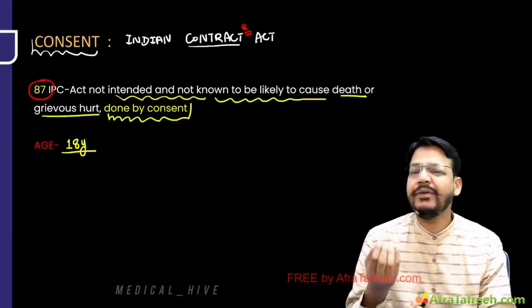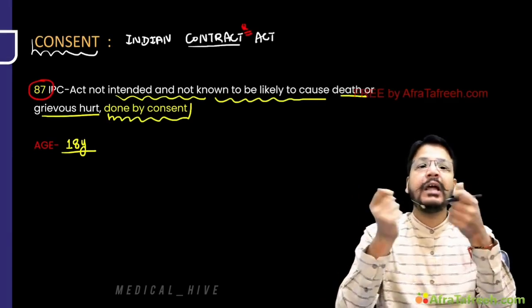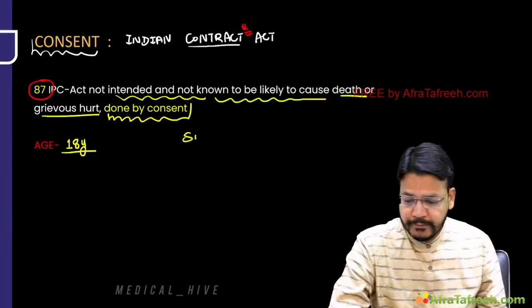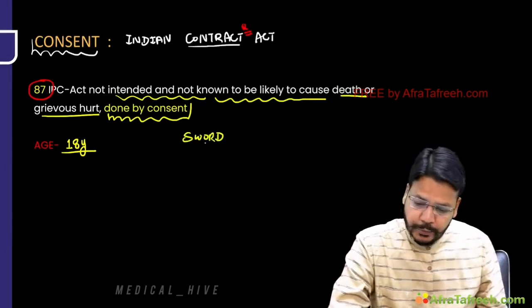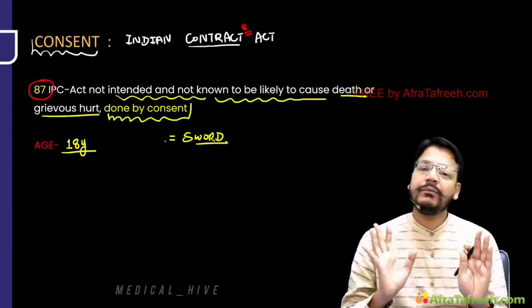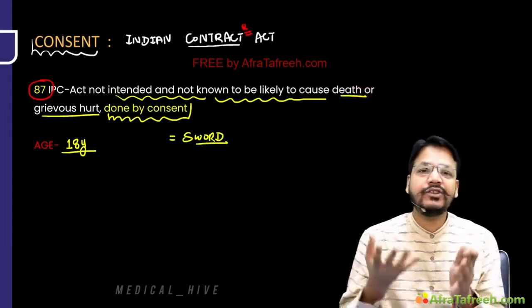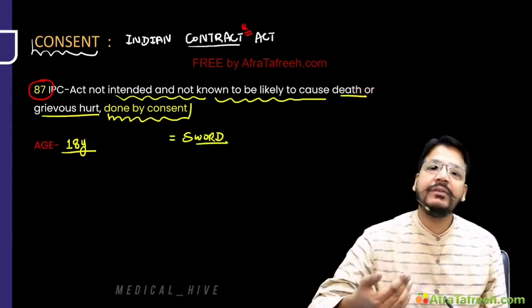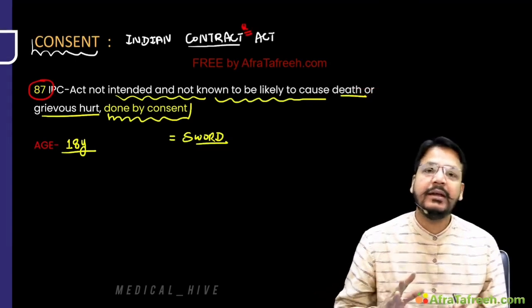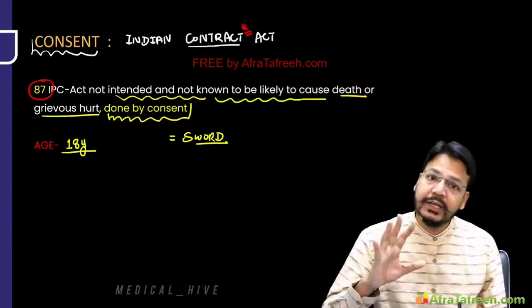I am giving an example, like two people are playing with swords. Two people are playing with swords with their consent. This is just a play. They are not producing grievous hurt. They are not producing any hurt or any kind of death. So they can give consent.